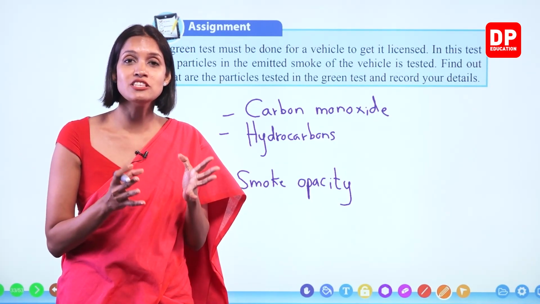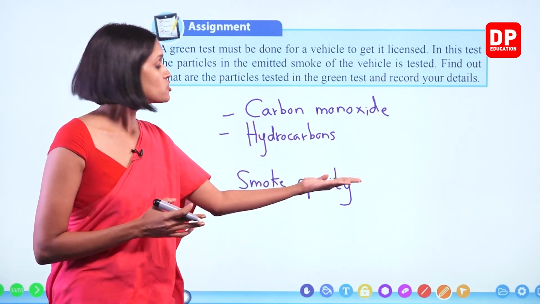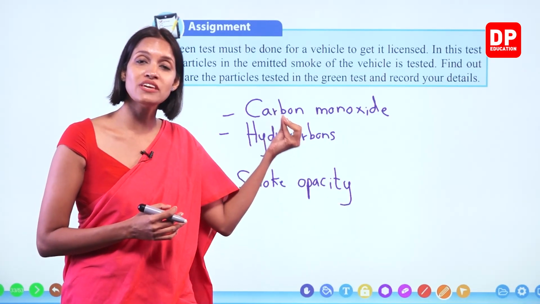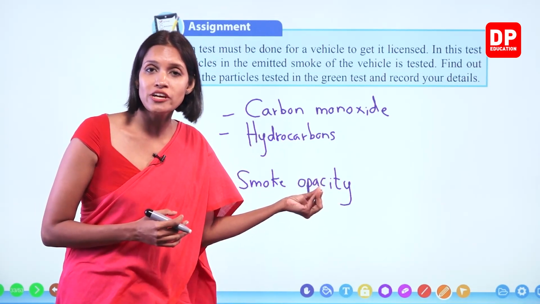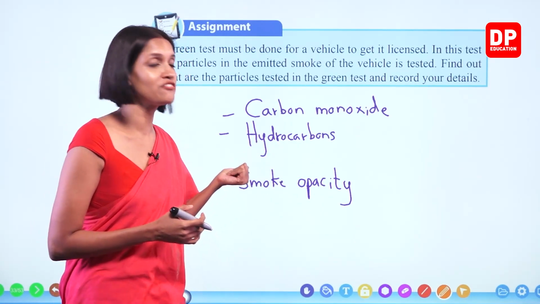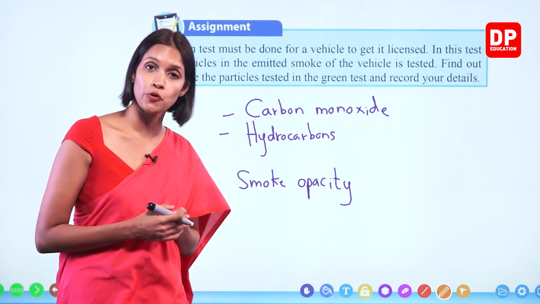Okay, there's a certain instrument that you can check the smoke opacity. So using the smoke opacity, we can get an idea how much of these particulate pollutants are present in the vehicle smoke. This is specifically done for diesel vehicles because diesel vehicles most of the time emit this black smoke.